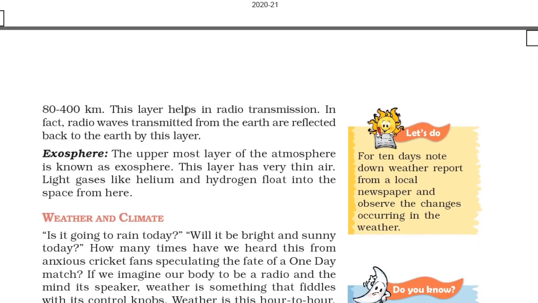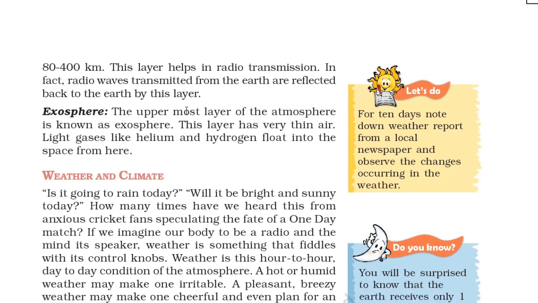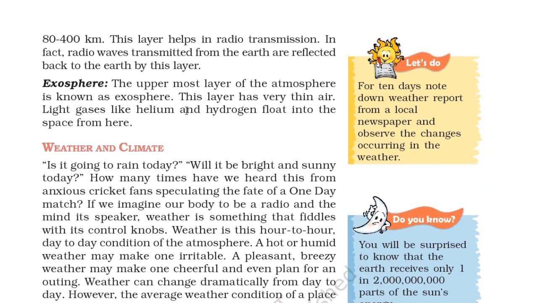And the exosphere. The uppermost part of the atmosphere is known as the exosphere. This layer has very thin air. Light gases like helium and hydrogen float into space from here.